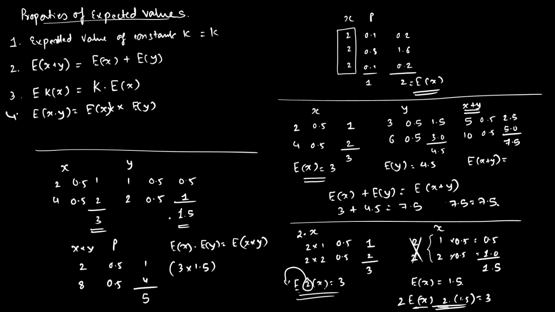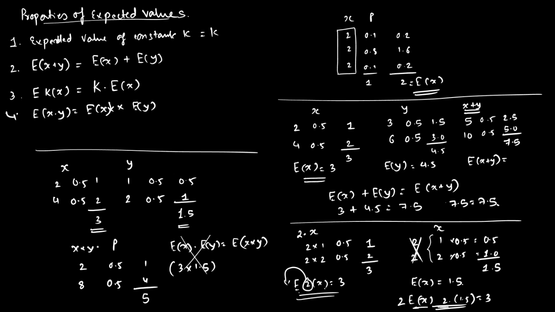That's a mistake. 2 ones are 2, 4 twos are 8. This is 0.5, this is 1, this is 1, this is 2, this is 3. 2 into 0.5 is 1, 4, this is 5. Alright, why are we not getting the answer?